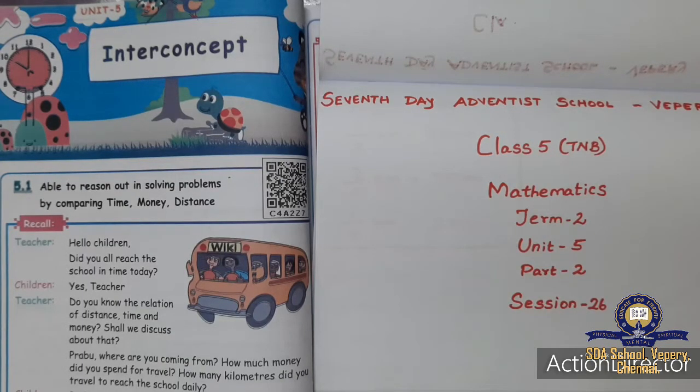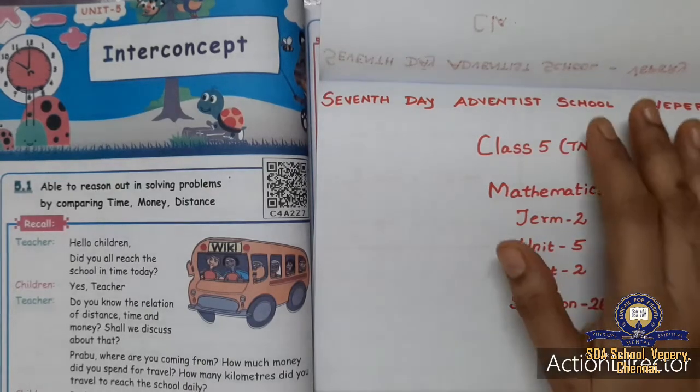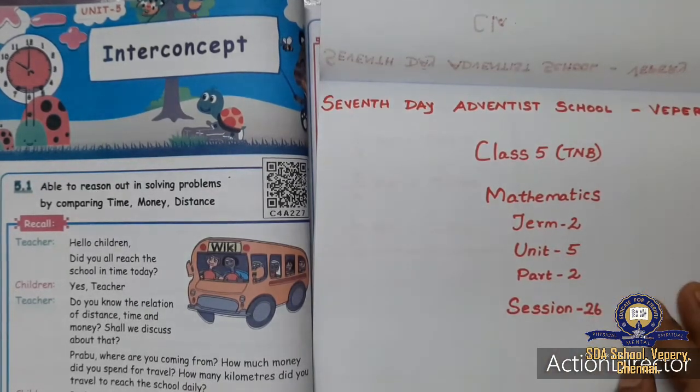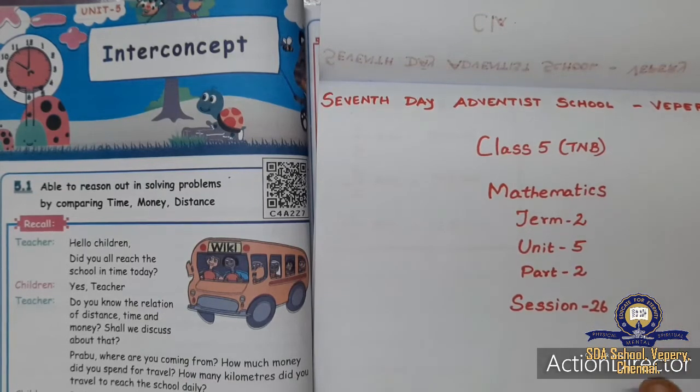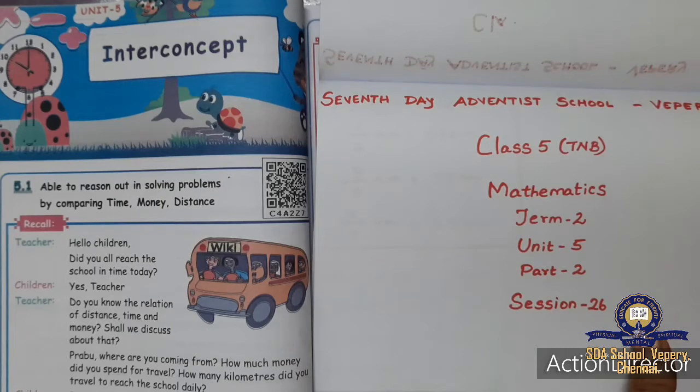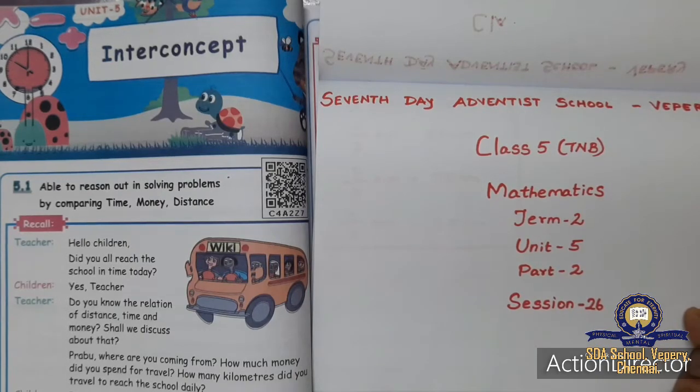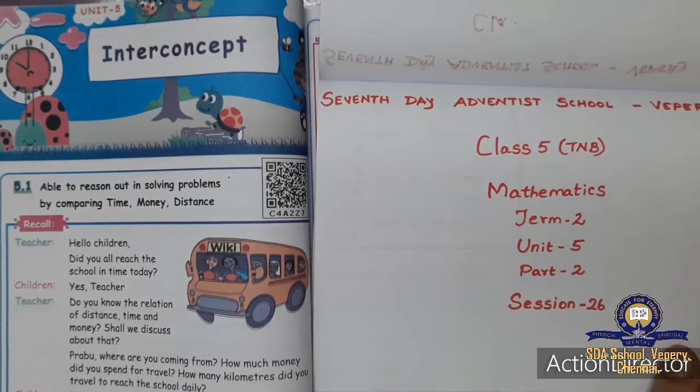Amen. Okay, children. Today's class we shall continue with Unit 5, Interconcepts. Last class we studied how to calculate the distance and how to calculate the time. To calculate the distance, you have to multiply speed into time. To calculate the time, you have to divide distance by speed. These are the two formulas we studied last class.